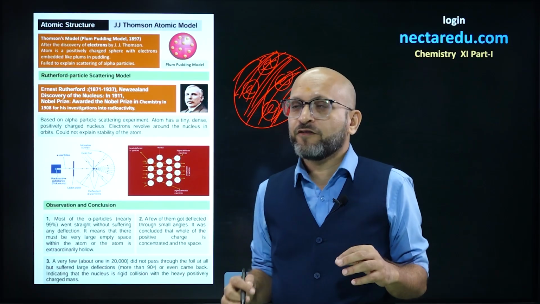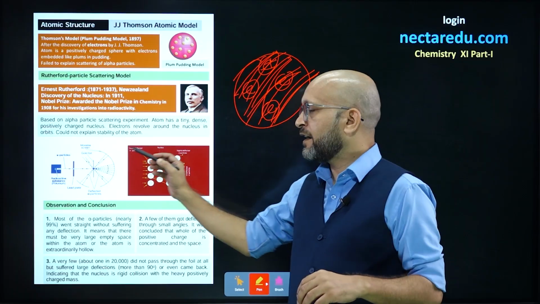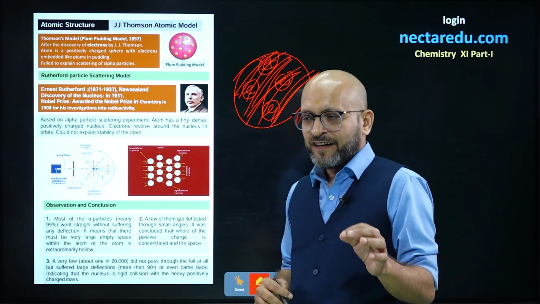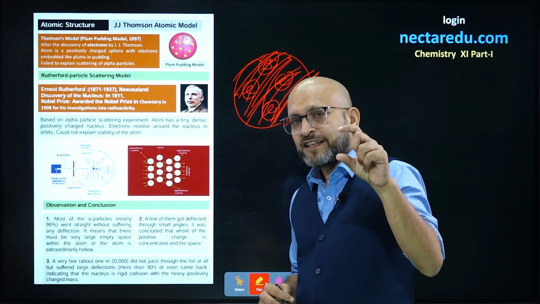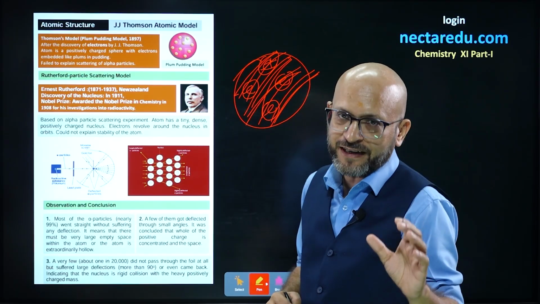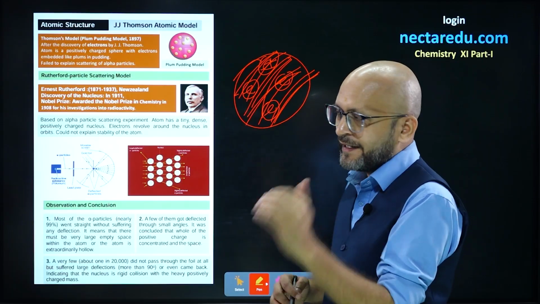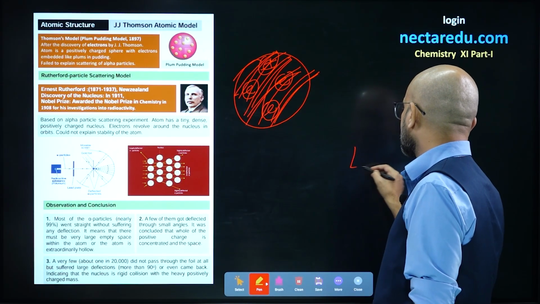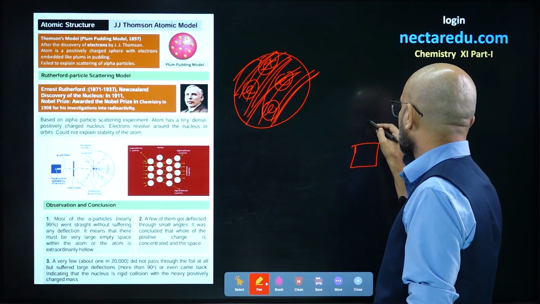So what he did was, Rutherford did an alpha scattering experiment to check whether J.J. Thomson's model is perfect or not. All right. What he did was, he took a gold foil. Let's say this is a gold foil.